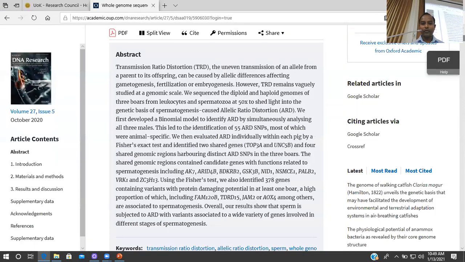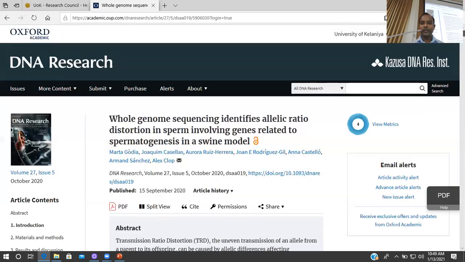So we have access to the full text in both HTML as well as in PDF format. Actually, when it comes to this particular journal and the article, it indicates that this article is an open access article. I will come to that particular topic later to introduce some open access resources.